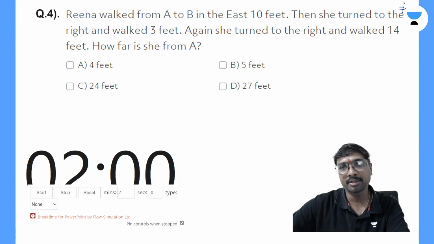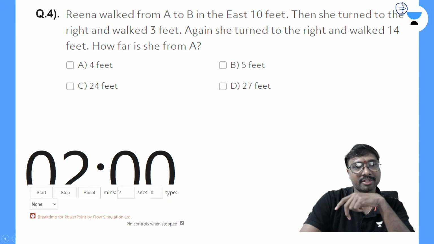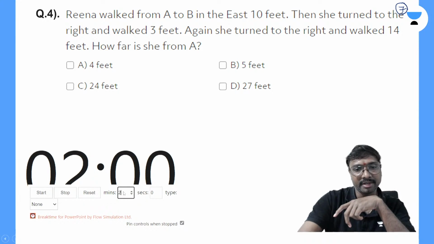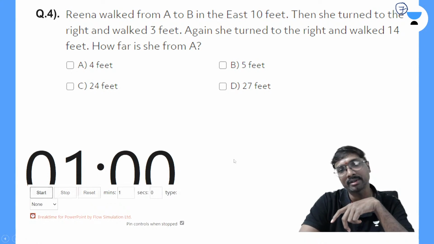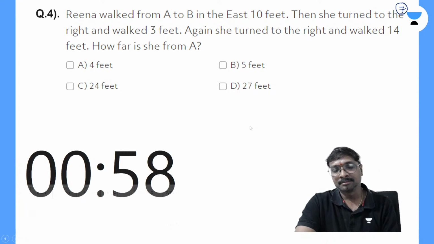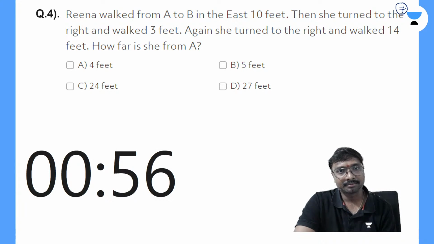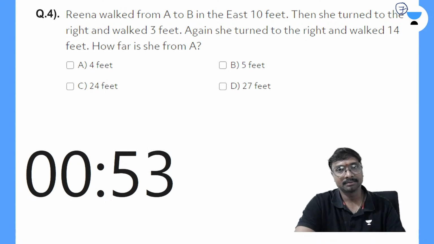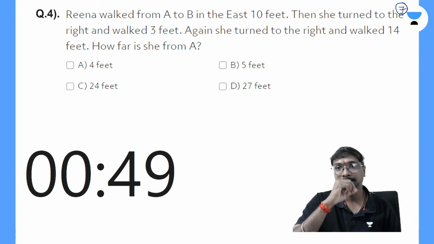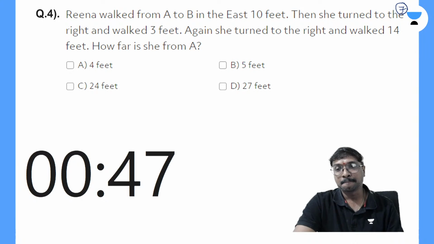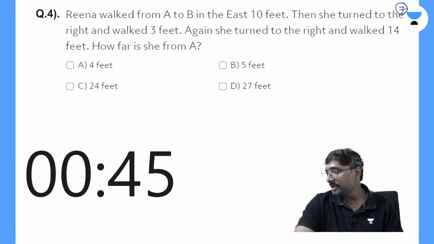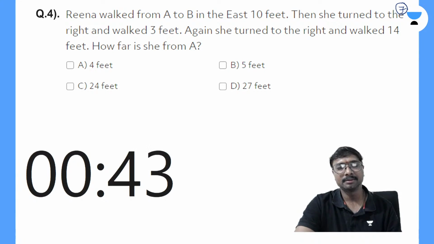Now I'll be moving on to the next question. This is the fourth question. Try to solve this. I'm giving this 1 minute time only, because these questions are not that difficult. I'm giving the timer. Try to solve this, all of you.